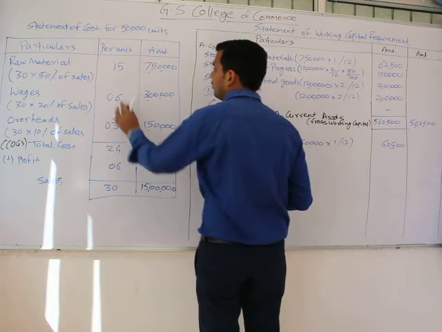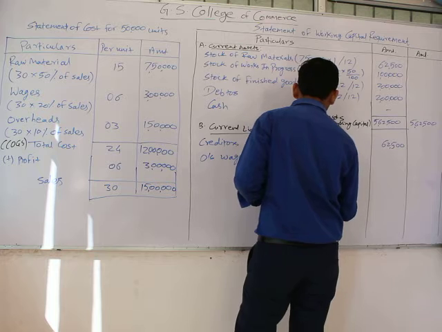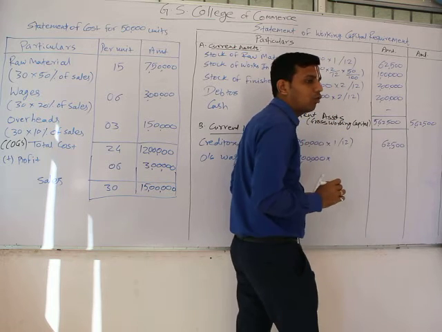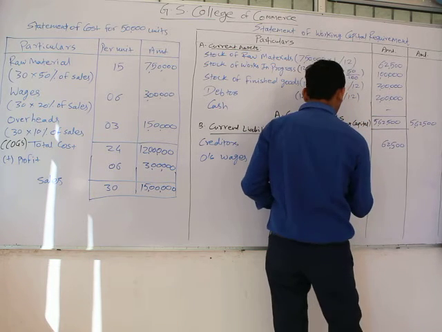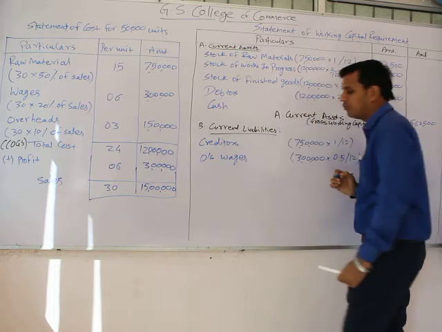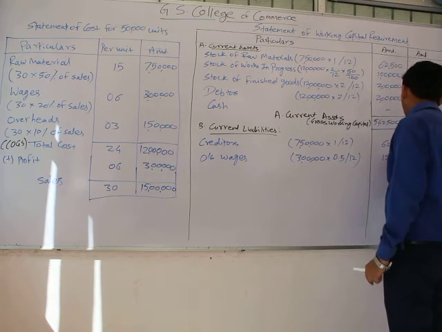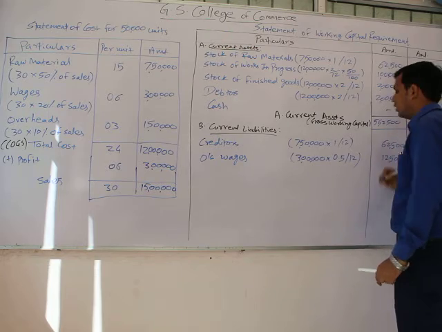Then would be outstanding wages. The amount of wages accumulated is 3 lakh, and the delay in payment of wages is half a month. So we would take 0.5 divided by 12, and it would amount to rupees 12,500.